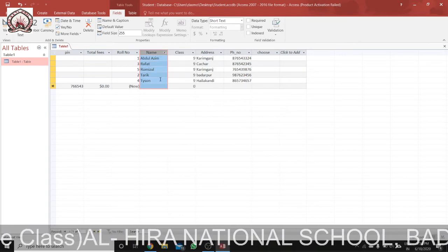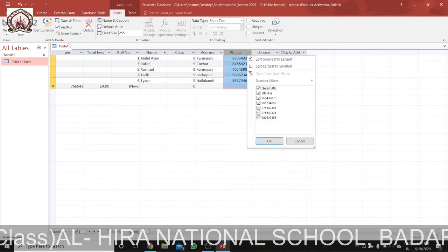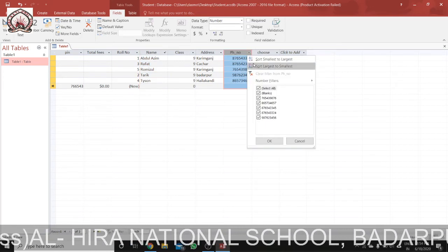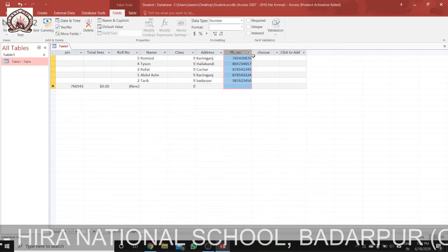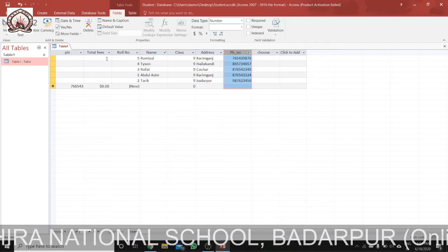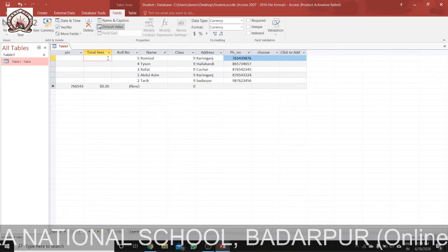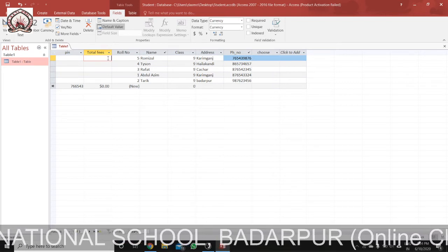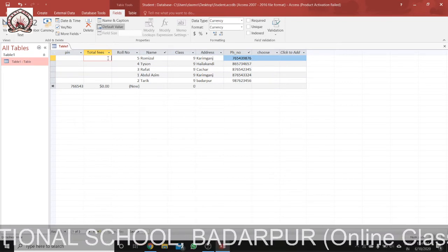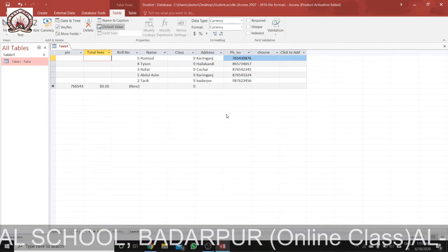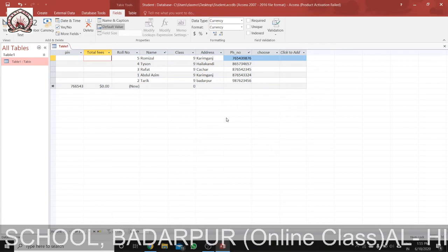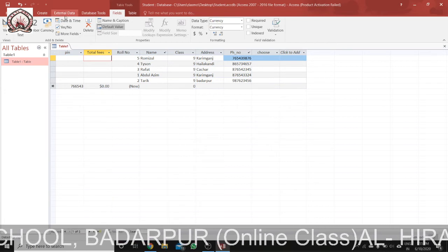We can also sort number-wise, smaller to larger, or largest to smallest. Say fees: if I enter fees here and want the highest first, we can sort it. So sorting, and likewise we can also total. This is available when you click on the Home tab.